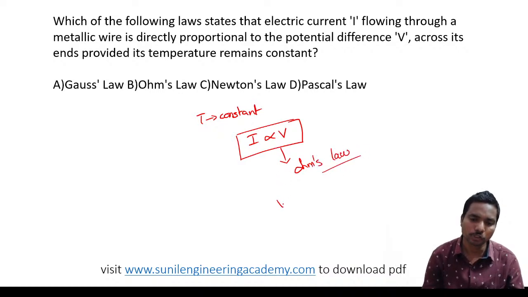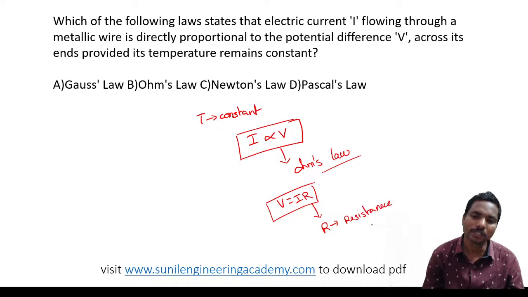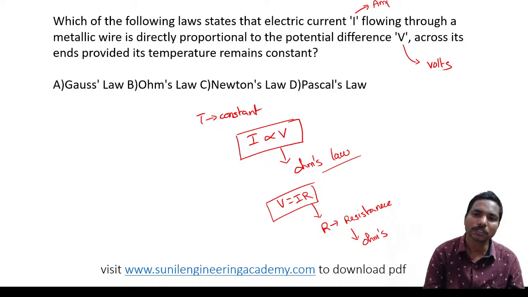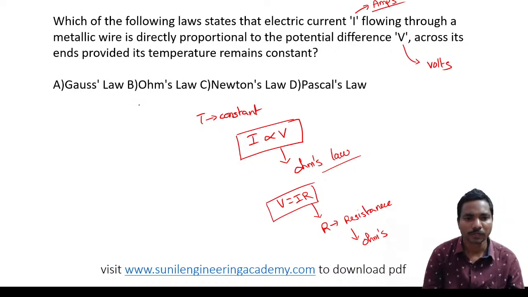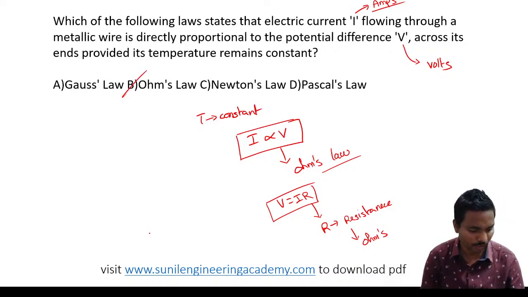If you remove the proportionality constant, you will get V equals I into R. What is R? R is the resistance. And what are the units of resistance? Ohms. Potential difference units, volts. Current units, amperes. Units are very important, guys. So here Ohm's law, answer is option B.